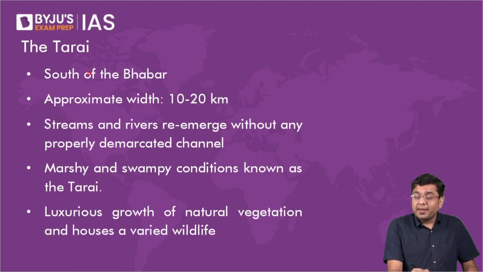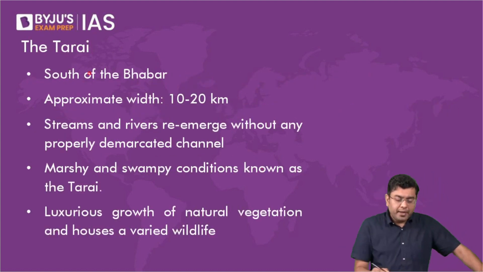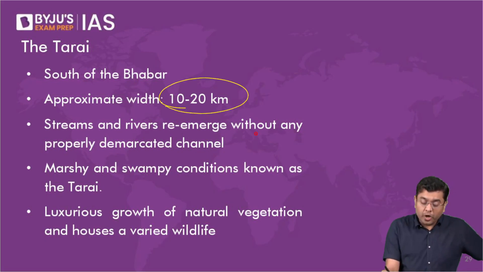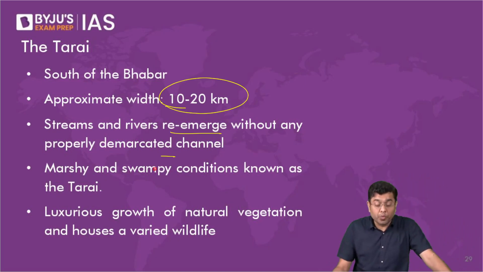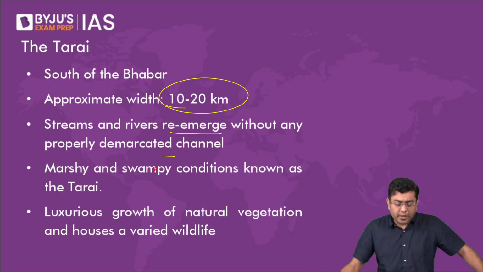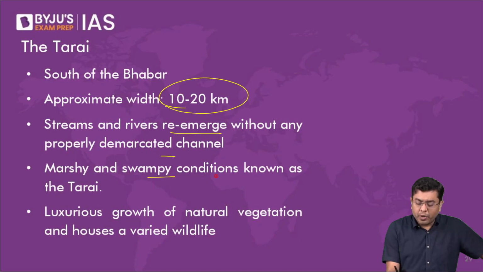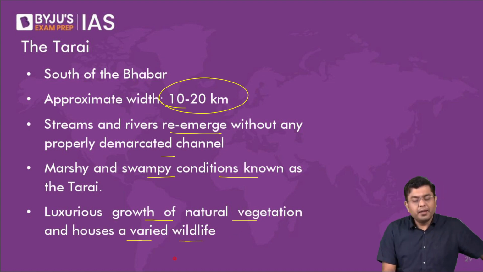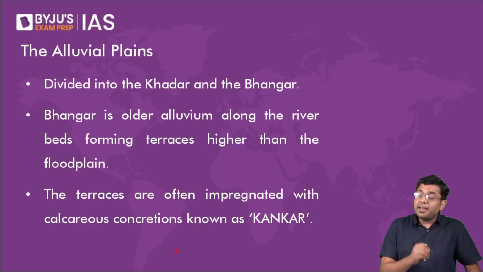Then the Tarai. Tarai lies to the south of Bhabar. Approximate width is 10 to 20 kilometers. Streams and rivers re-emerge without any properly demarcated channel. So that is why the soil is saturated with moisture content, very rich in biodiversity, with a significant amount of dense vegetation. And also you will find that it is very apt and suitable for cultivation as well. So marshy and swampy conditions are known as the Tarai. Luxurious growth of natural vegetation and houses a varied wildlife. Okay. Then the alluvial plains.